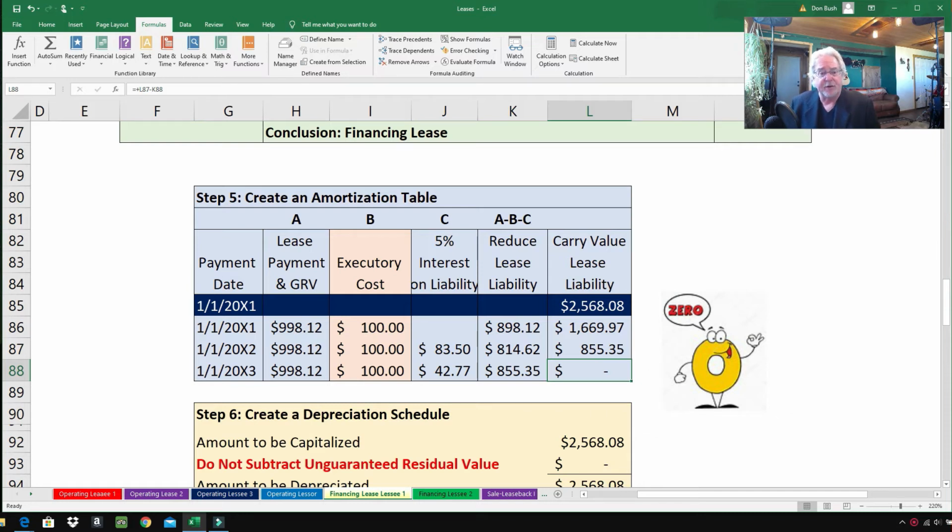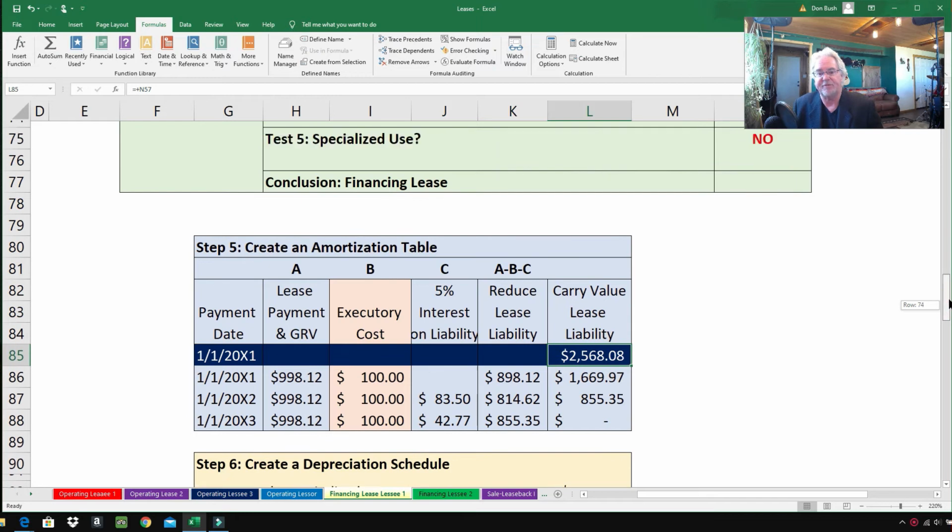So here's how it works, folks. Here's the amortization table. So what we do is on the left-hand side, we put the payment dates, and we're putting 1-1, 2001, and simply the beginning capitalized amount here, $2568.08.